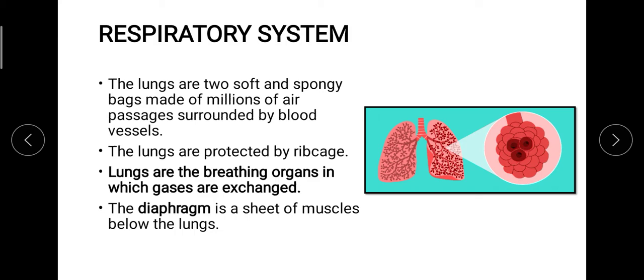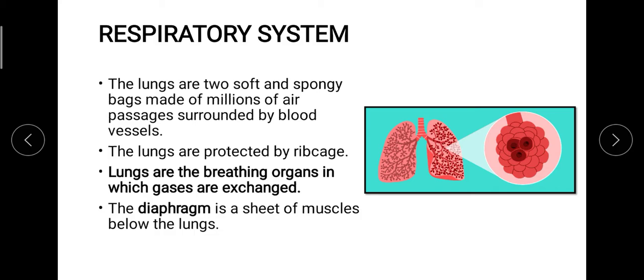The very first thing is the lungs. Now why are we working on the lungs in detail? Because these are the main site where the exchange will take place, where the oxygen that we are inhaling will be utilized by the body. For that it has to be exchanged with the body, and that process takes place inside the lung cavity. That is why first of all we are looking into the concept of lungs.